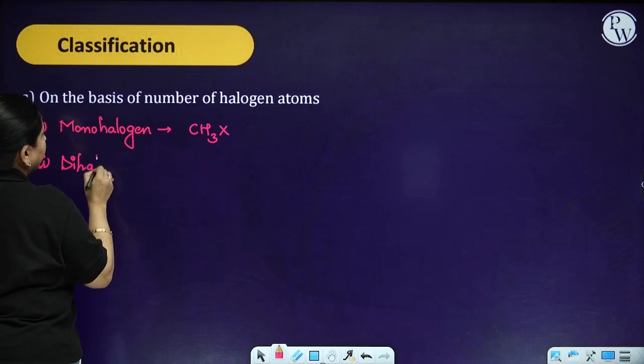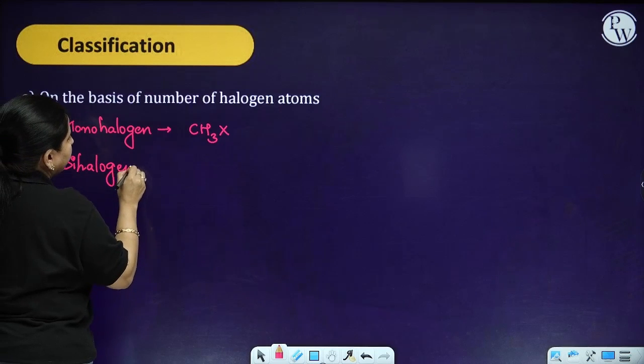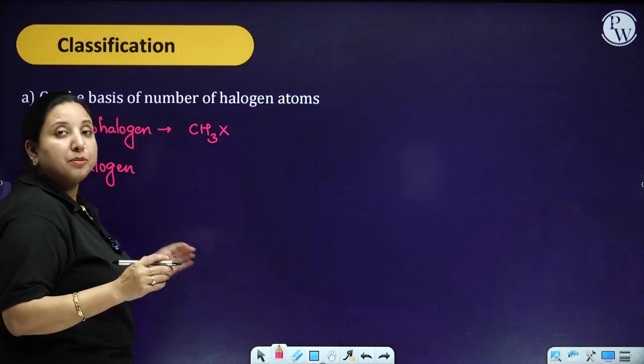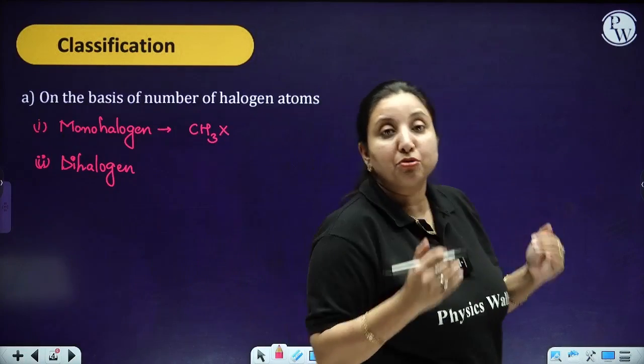Then dihalogen. In the case of dihalogen, it means two halogen atoms, that is, two hydrogens are being replaced.